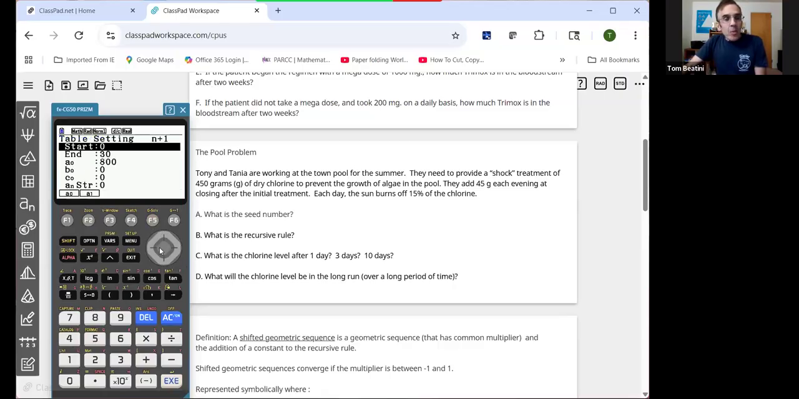So now we got to set our table. We want to go out to, let's say, long run. Let's make this 40 days. And we want our initial value to be 450.